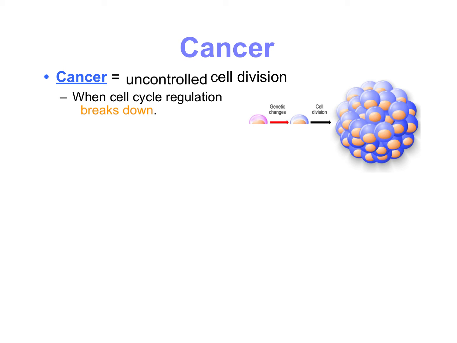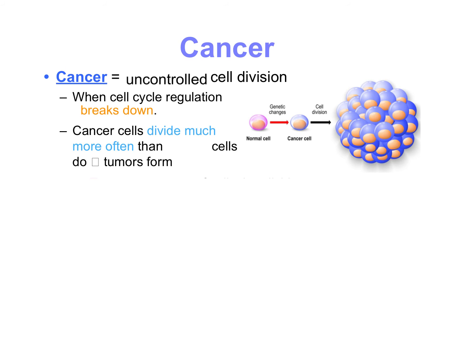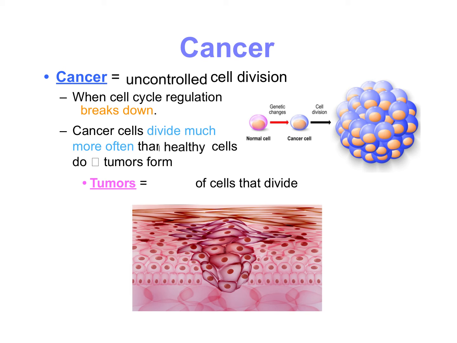So if you remember, we spend most of our time in interphase normally and not mitosis, but when our cells are cancerous, that's not happening, and so we're going to spend more and more time dividing, creating more and more cells. Which means that our cancer cells divide much more often than our healthy cells do, and this is going to cause tumors to form. And we define a tumor as a clump of cells that divide uncontrollably. So they're going to divide more often than our normal cells. And we will talk about the difference between tumor and cancer.